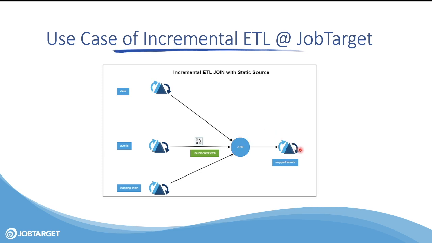The fact table is where we have mapped external events to a standard event, and this is where the business people can query the data and analyze trends on it. So this is one of our very popular use cases of incremental ETL, and we use it a lot. We also use Hudi's CDC feature to power downstream systems, one of them being Aurora Postgres. So we ingest data from Hudi, and then we incrementally populate our downstream use cases, for example, Aurora Postgres, etc.